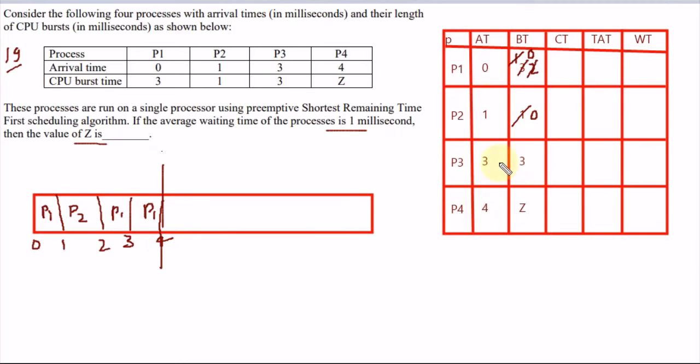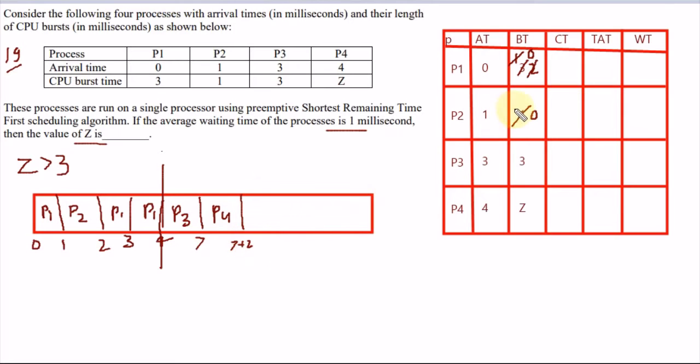Now at time 4 these two processes are available, but the burst time of z we don't know, so it can be less than 3 or more than 3. We don't know what the condition is, whether z is greater than 3 or z is less than 3. So assume the case that z is greater than 3. P3 will be executed here, and as z is greater, this will execute till 7, and after that P4 will be executed, and this will execute till 7 plus z.